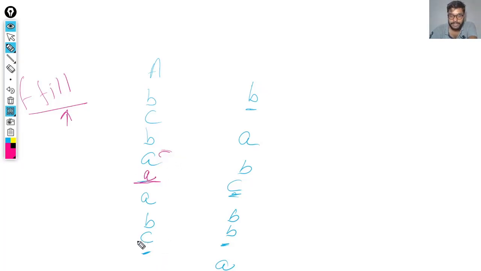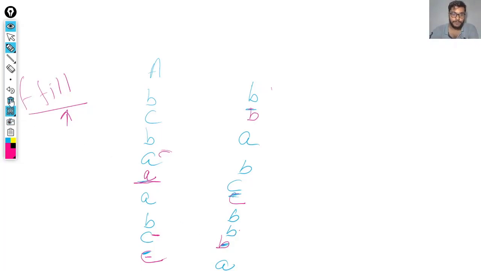Now here you see a null value with c just above it, so it is going to fill with c. Here you see a null value and above it is b, then it is going to fill b. Here you see a null value, and above it is c, then it is going to fill with c. Here you see a null value with b above it, then it is going to fill with b. It is going to fill the null value with the value just above it. A fill function works this way.